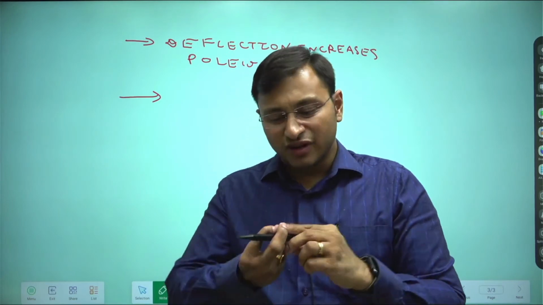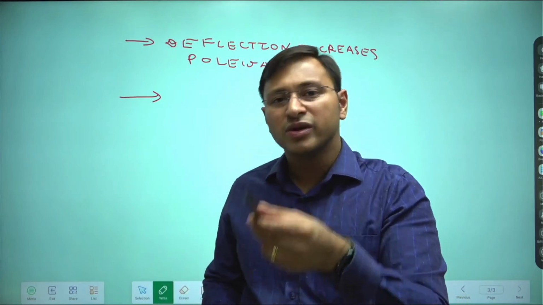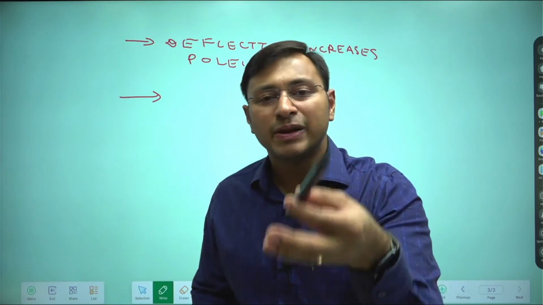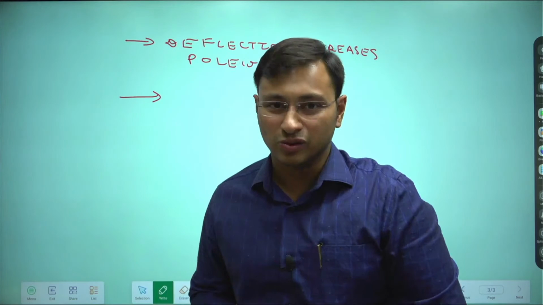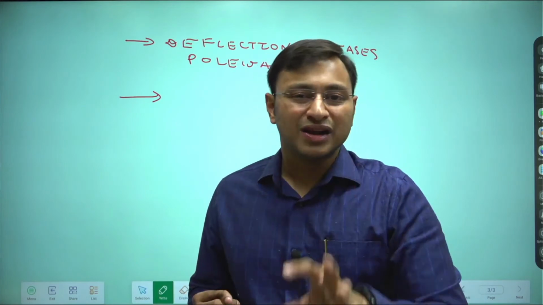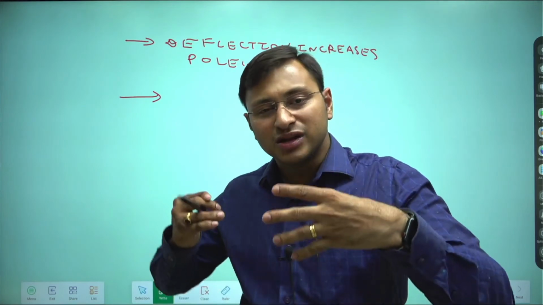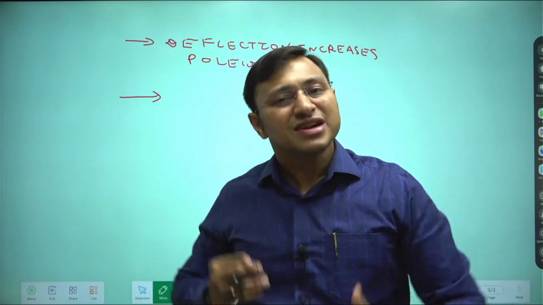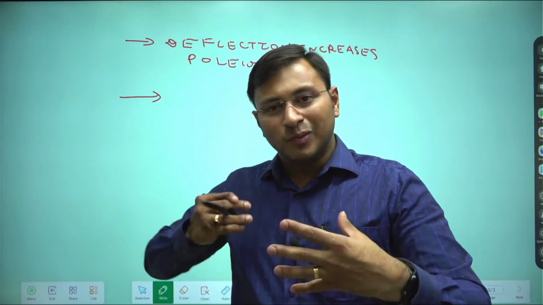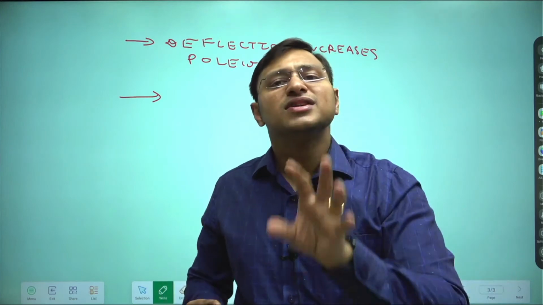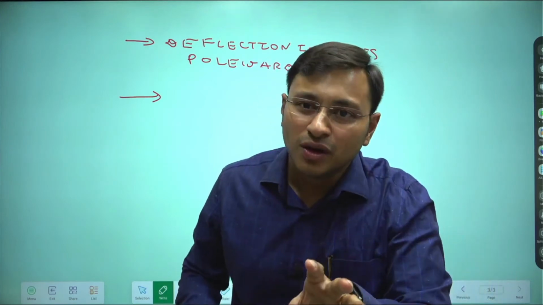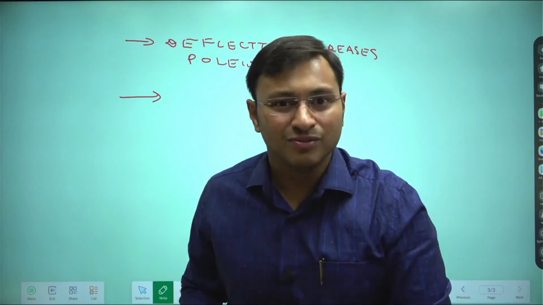Why? Because the velocity with which the pen is moving from equator towards the poles will depend on with what pressure or with what force this pen has been thrown. If I'm considering winds, it depends on how intense the pressure conditions are. So the more the pressure gradient force, the more will be the velocity. So Coriolis force has got nothing to do with the velocity of the moving body.